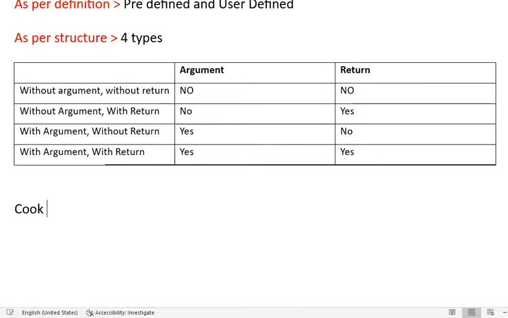If we have one cook in our home, and we are giving some arguments in the morning, and some arguments in the afternoon, and some arguments in the evening. Whatever input we give in the morning, that cook will prepare breakfast for us. So the input is different and the output is different.